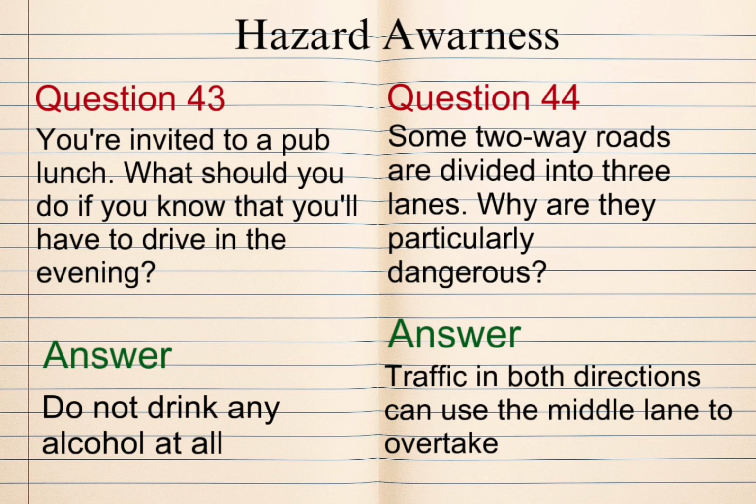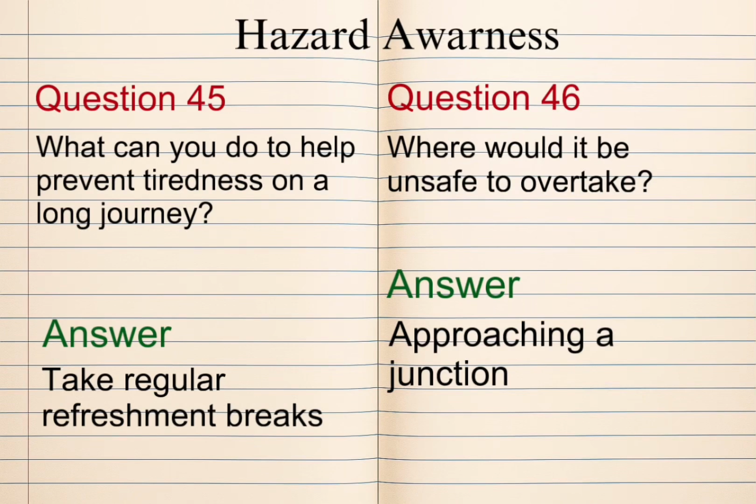Question 44. Some two-way roads are divided into 3 lanes. Why are they particularly dangerous? Answer: traffic in both directions can use the middle lane to overtake. Question 45. What can you do to help prevent tiredness on a long journey? Answer: take regular refreshment breaks.